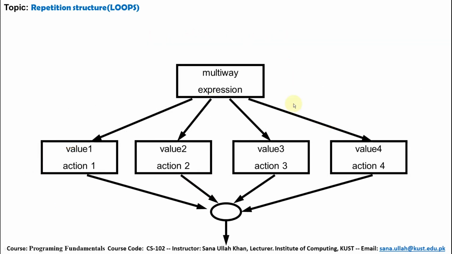So this scenario shows the switch statement. This is a multi-way expression where a character or integer value will be checked. If the expression matches value 1, it means case 1 is okay. Then action 1 will be performed, meaning the statement under this case will be executed and the program will be terminated.